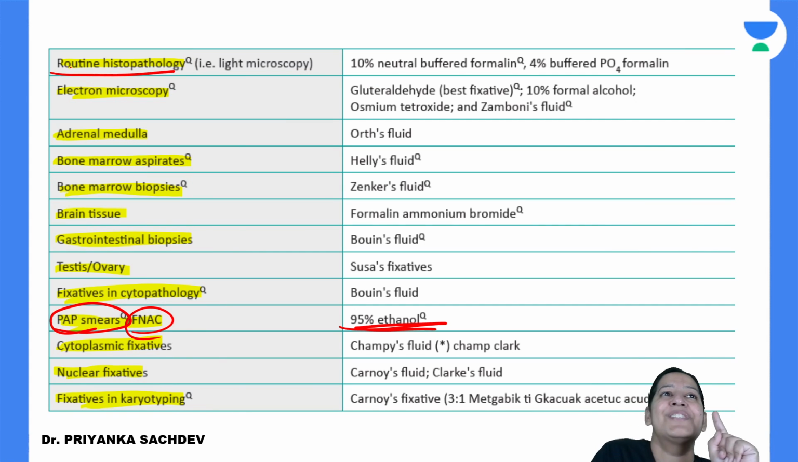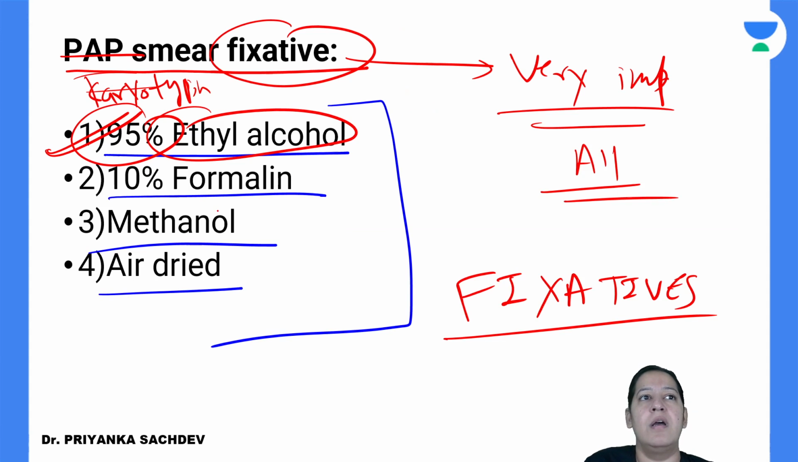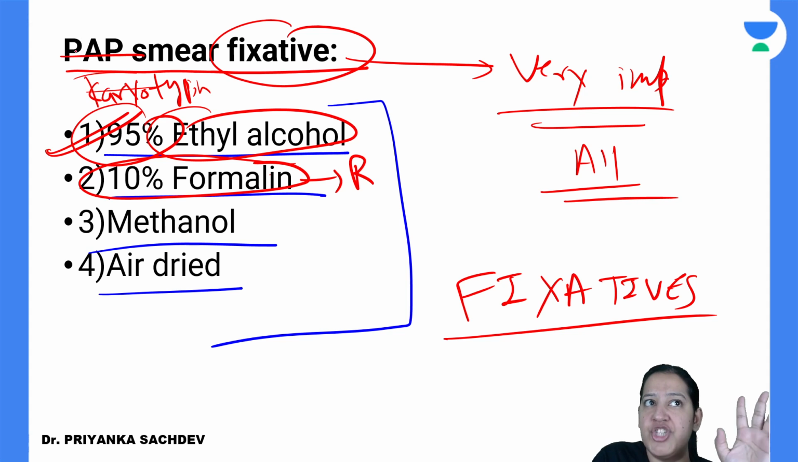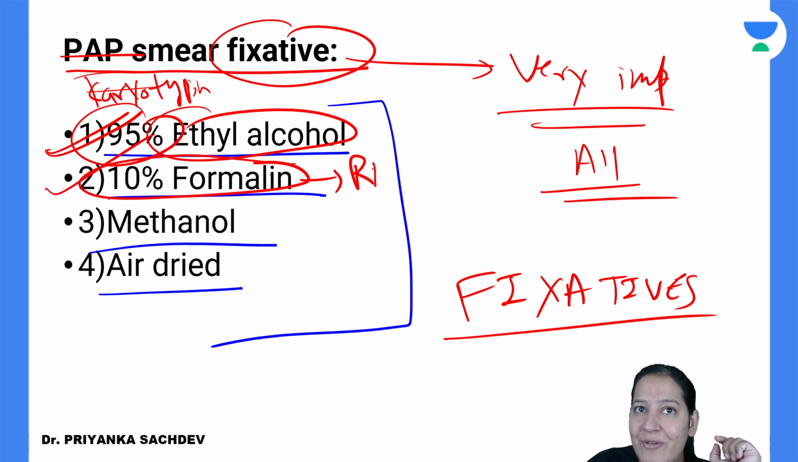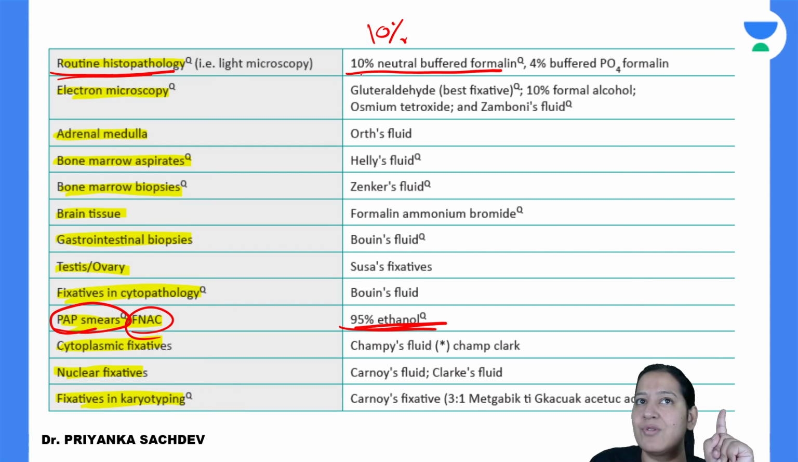So for routine histopathology, it is 10% neutral buffered formalin. Please learn the percentage also. You also have this option ना, 10% formalin. ये पैप के लिए नहीं है, ये रूटीन के लिए है. अगर क्वेश्चन में रूटीन माइक्रोस्कोपी होता, my answer will become B. So for routine microscopy it is 10% formalin or neutral buffered formalin. Have you got it?